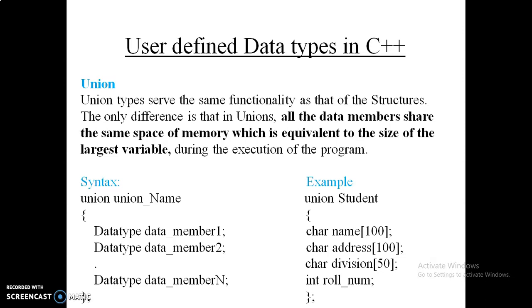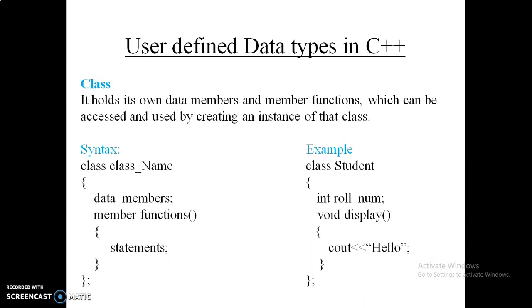So for memory efficiency or proper memory management, you can use union as a user defined data type. Okay, next that is class. We have already discussed that the class is nothing but a user defined data type. It holds the data members and member functions, and to use the class data members and functions we want to create the object of it.